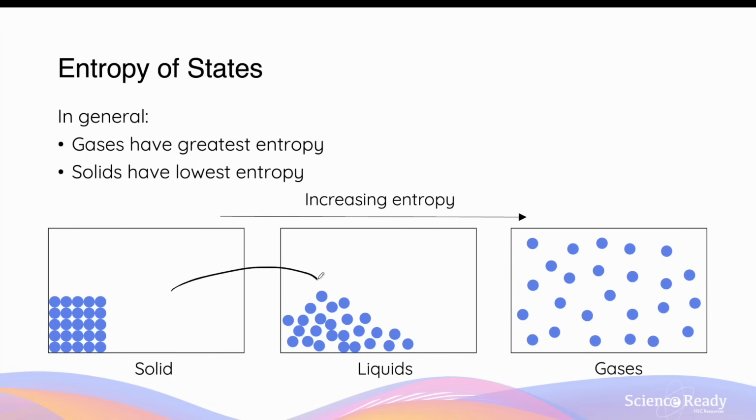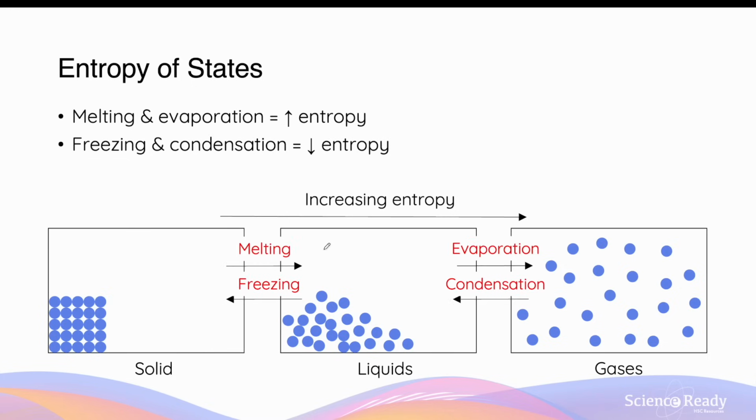As solids transition to liquids, more energy is absorbed, and as a result, these particles and molecules will start to move around a lot more. Their motion and position become more unpredictable, and therefore they become more disordered. So the entropy of the system increases. The same thing will occur when liquid evaporates to become a gas. So gases have the highest entropy out of all three states. So the process of melting and evaporation will both increase the entropy, whereas the process of freezing and condensation, going backwards from gas to liquid to solid, will decrease the entropy.